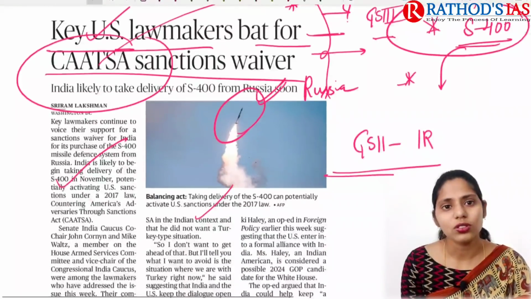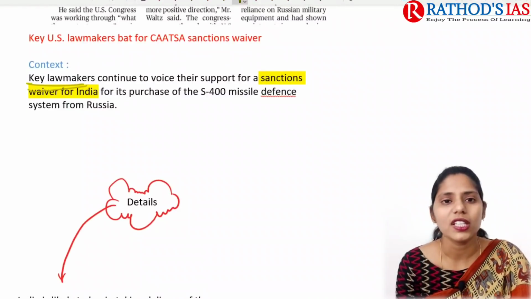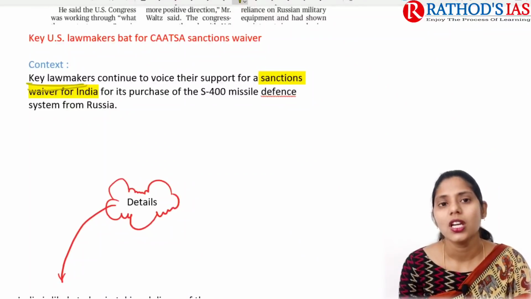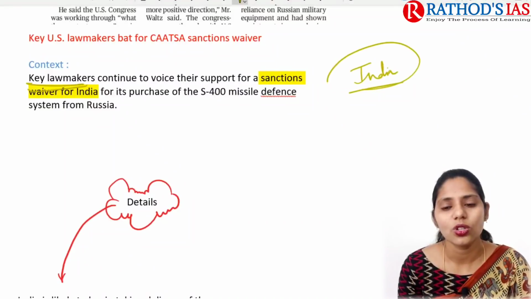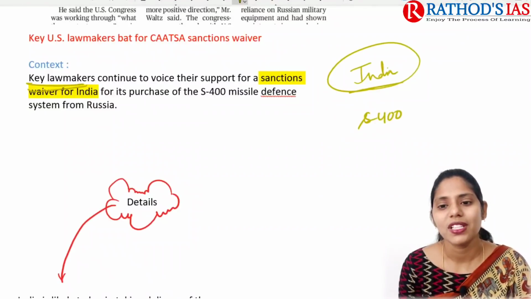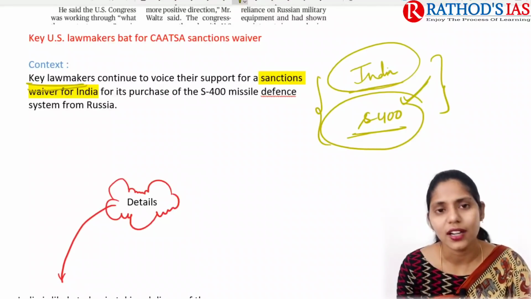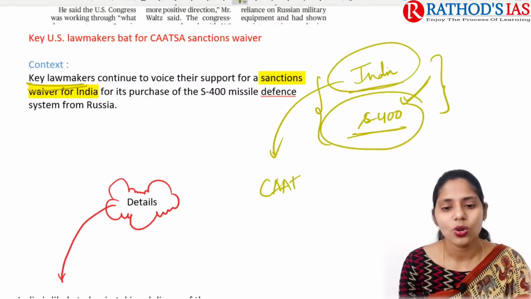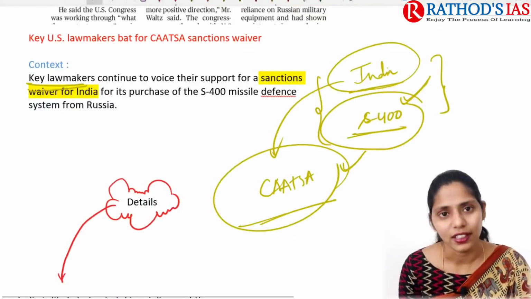Now let us see the context. Key lawmakers continue to voice their support for a sanction waiver for India. Some key members of lawmakers in the USA are providing support for India. India is going to purchase the S-400 missile defense system from Russia, and whenever India purchases this system, India will attract CAATSA. Because of this, key lawmakers are supporting that India should not attract this CAATSA.